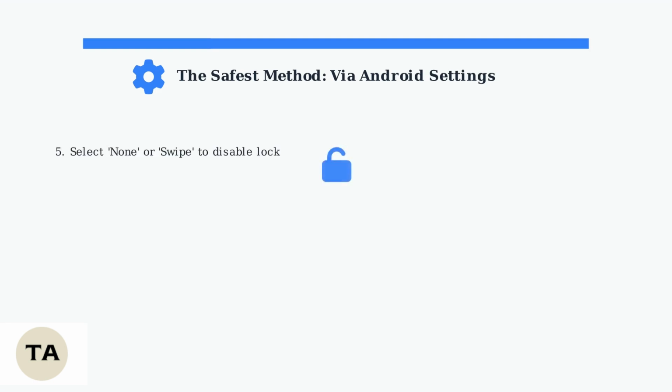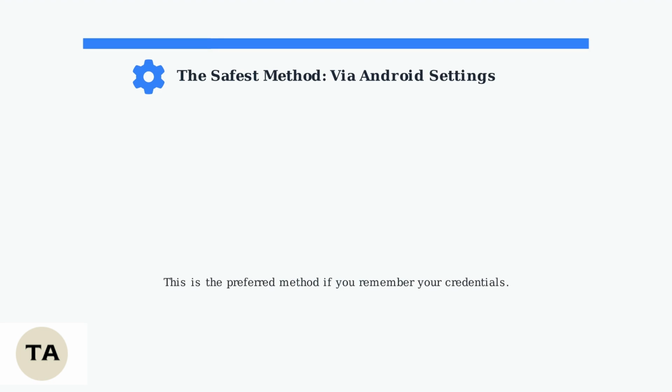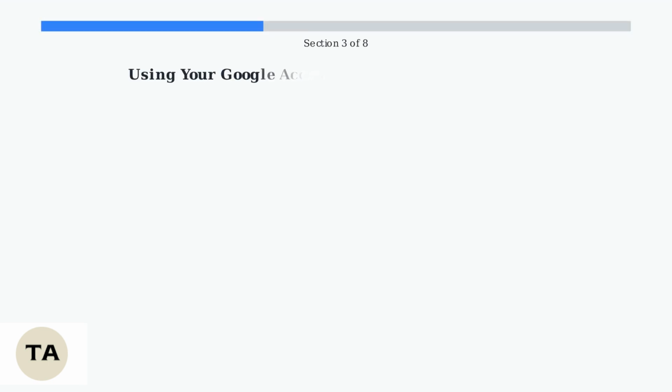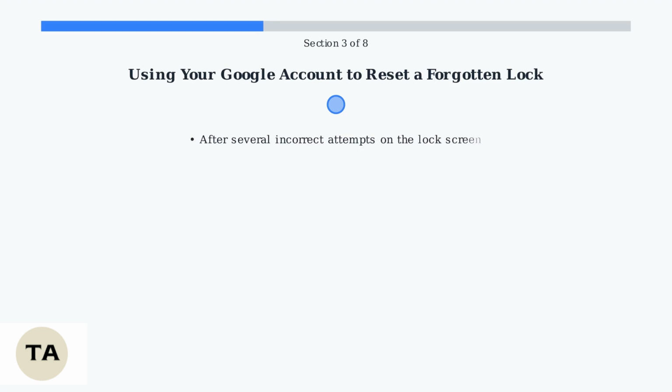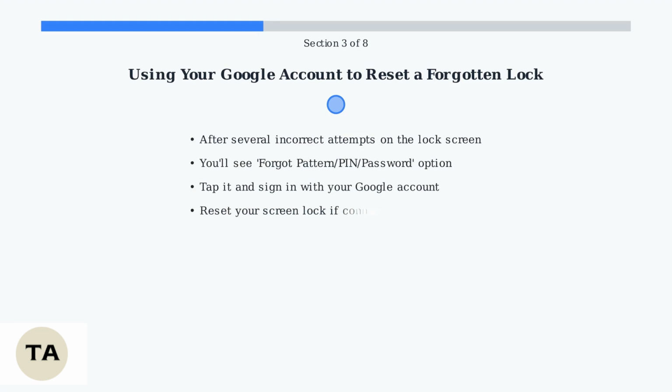Finally, choose None for no screen lock or Swipe for a basic unlock method. Confirm your choice and your screen lock will be disabled. Remember, this is the safest and easiest method when you remember your current screen lock credentials. If you've forgotten your PIN, password, or pattern, you can reset it using your linked Google account.